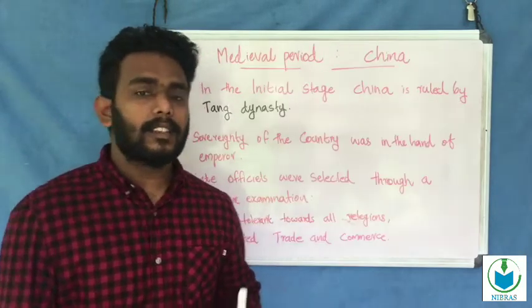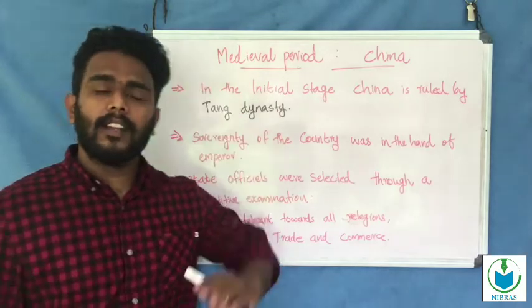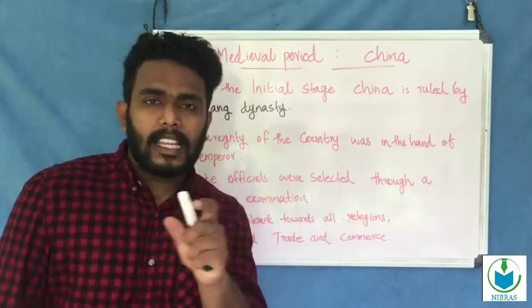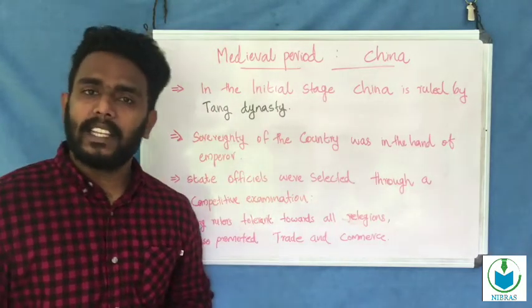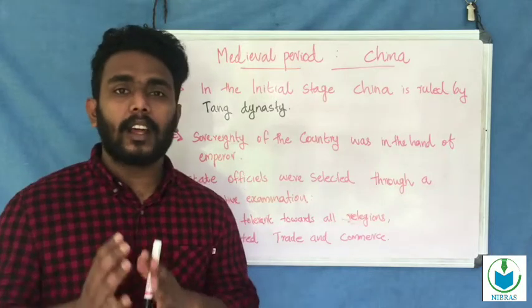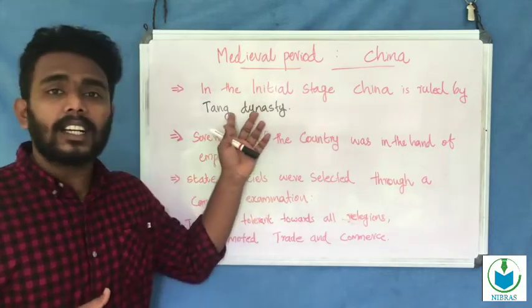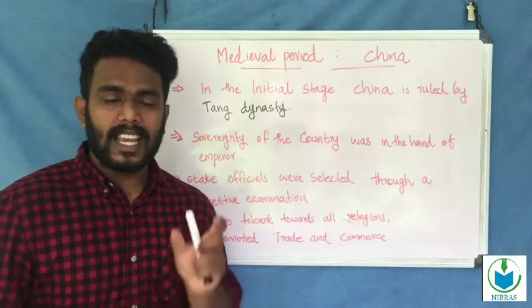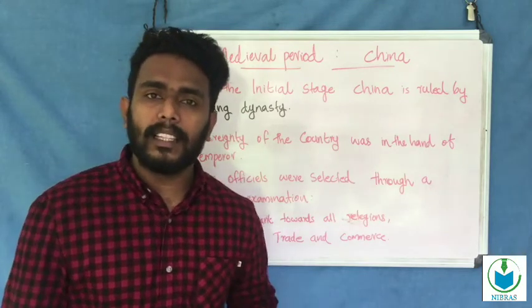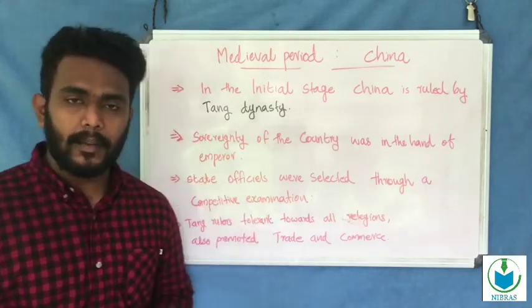Okay, let us look at medieval China. In the initial stage of the medieval period, China was ruled by the Tang dynasty.